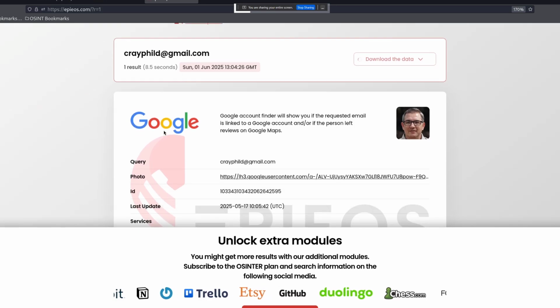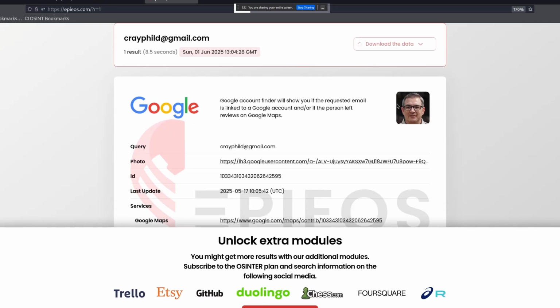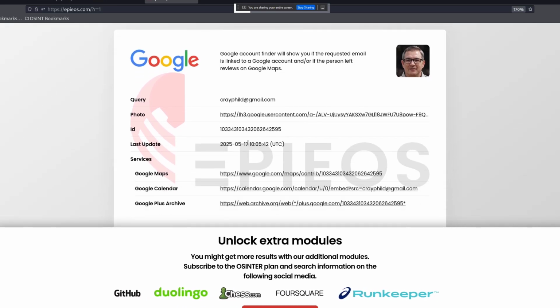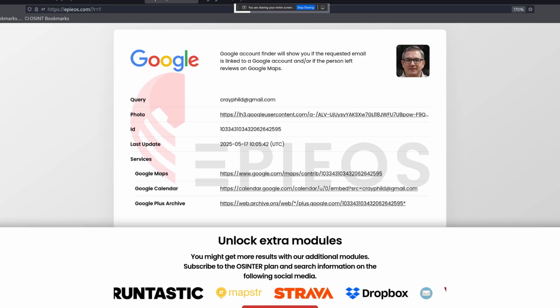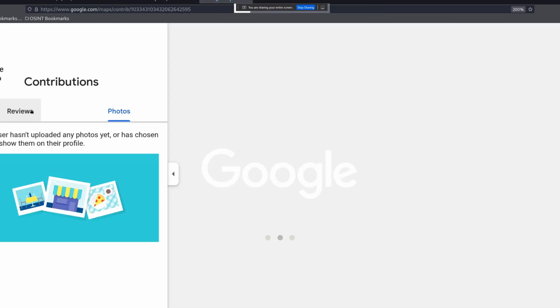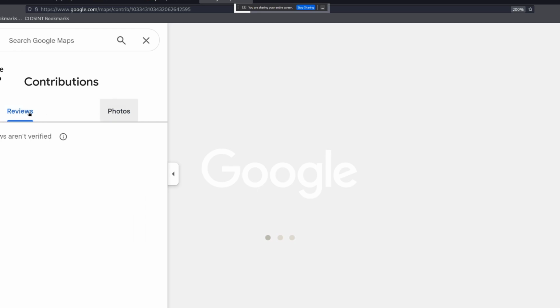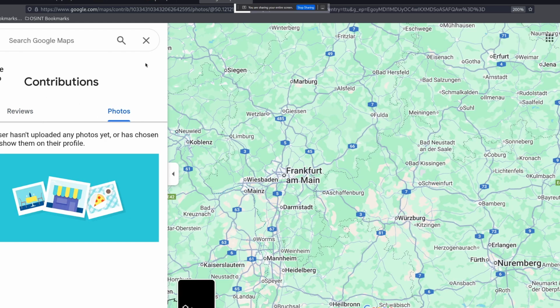And as you can see here, we can see a person's profile picture, and we can also see that this account was last updated on 17th of May, which is recent. And we can check if there is any public Google Maps review. And we can see that there are no reviews.